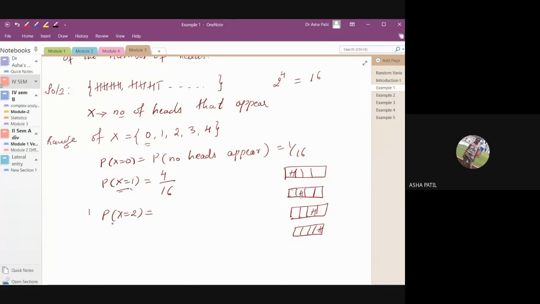Writing the sample space takes lots of time, you know. You have to write all the 16 different cases and then count them. No problem, you can do it that way also. What you told? 6 by 16? Are you telling 6 by 16? Yes. Anybody else? Any other answer?